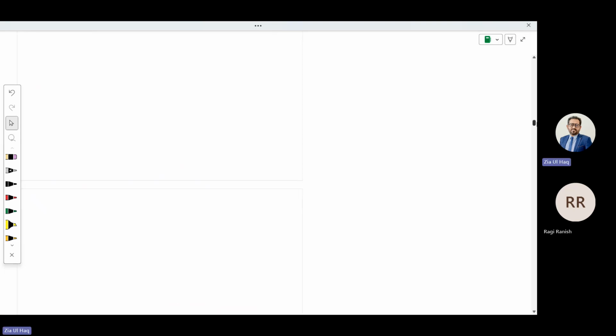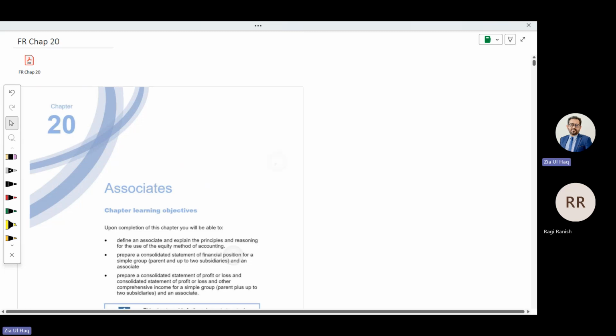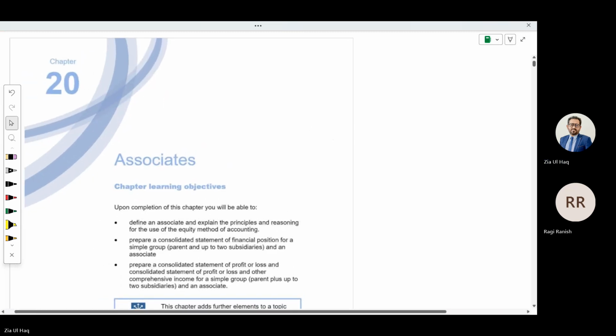But regarding chapter 20, we know a little bit. So probably this will be our last class. After this, there will be no formal class. I'll share some practice question video, probably on Monday, and there will be no topic left. So, consolidation, we have done: balance sheet, profit and loss, subsidiary.